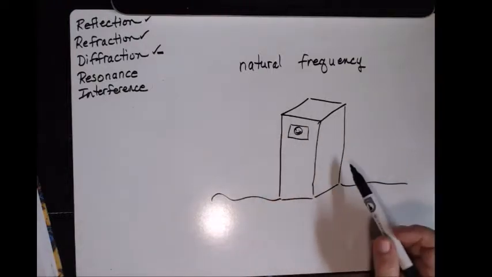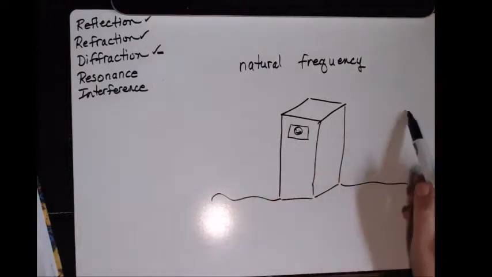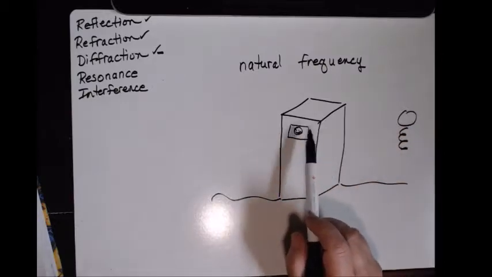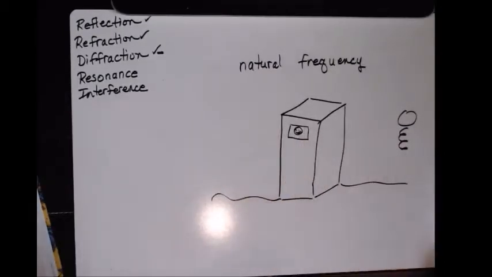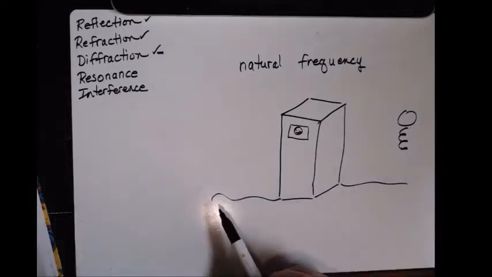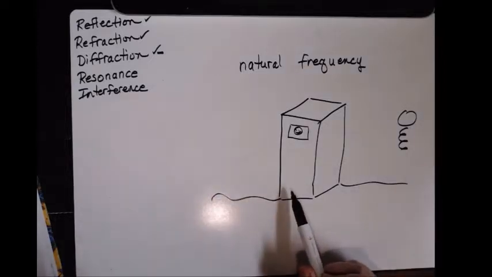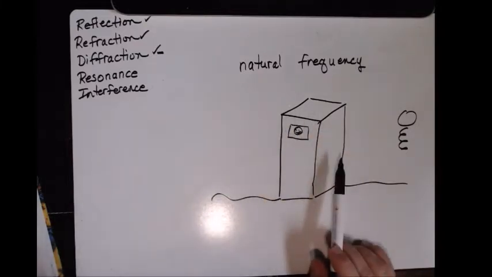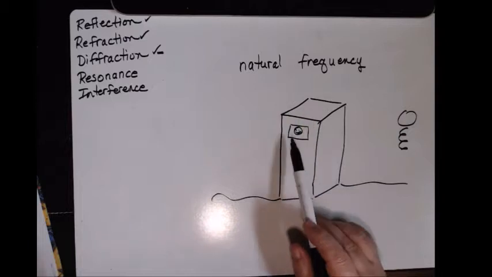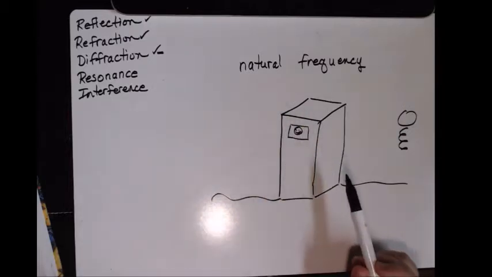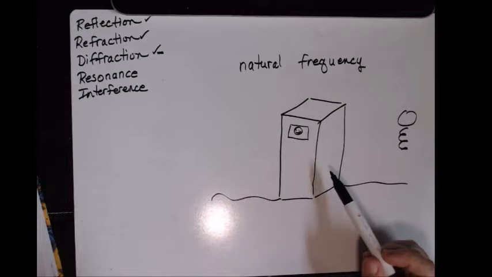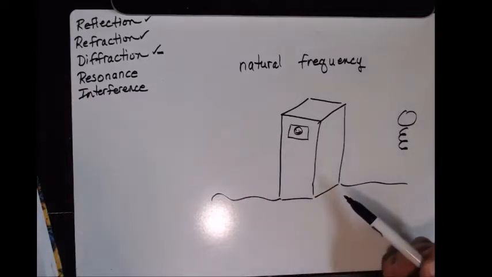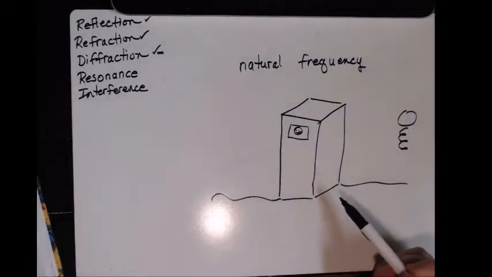Alright, so this building is similar to the example I was drawing of a mass on top of a spring. If I were to try to disturb this building somehow, it would vibrate. Hopefully not much, but it would have some vibration. So for example, in an earthquake, if the ground is vibrating, it's going to cause this building to vibrate also. And the natural frequency of this building is going to depend again on its geometry, its mass, all of those kinds of things. Because depending on how a building is built, it's going to tend to damp, in other words, reduce those vibrations, absorb them.